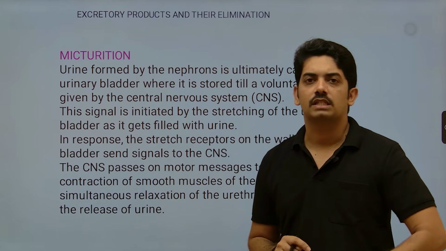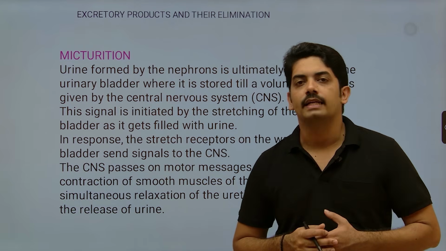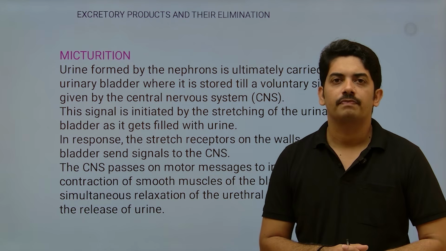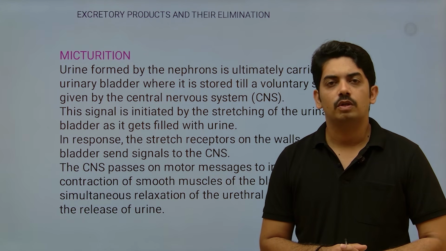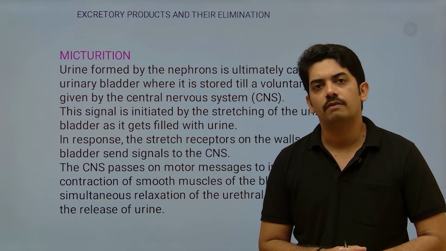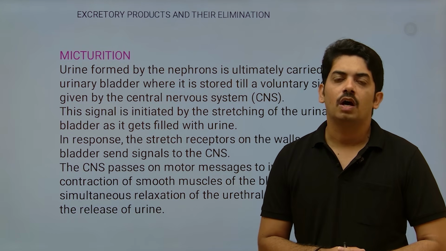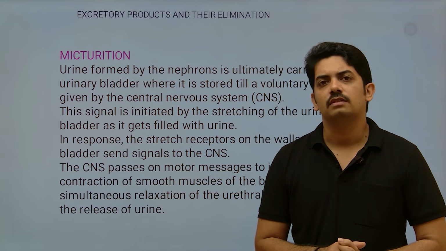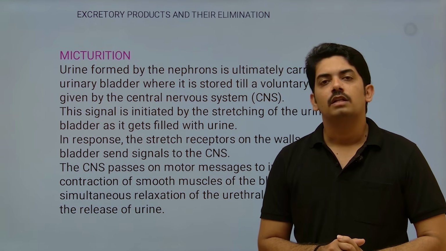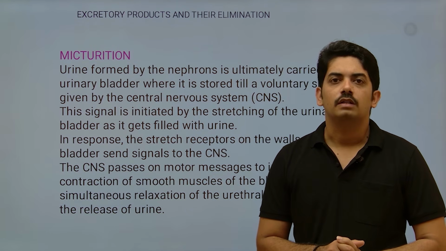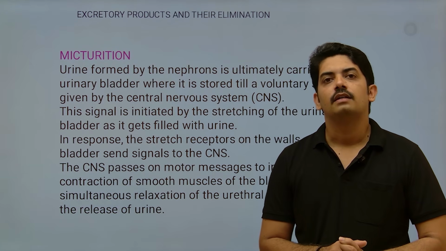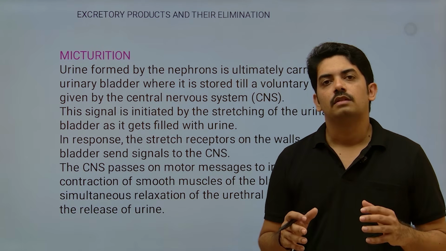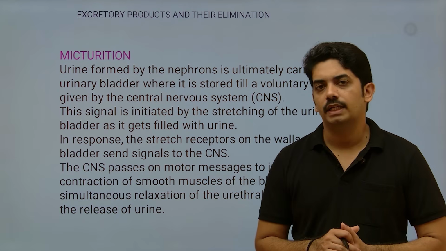Now the last part of the excretory products and their elimination, that is micturition. What is actually micturition? So far we studied how glomerular filtrate is formed and how this glomerular filtrate undergoes concentration, and how this concentrated filtrate will become urine. Now what happens to this urine? Now that will pass on through the ureter and reach the urinary bladder. Now the urinary bladder collects the urine coming from both the kidneys.